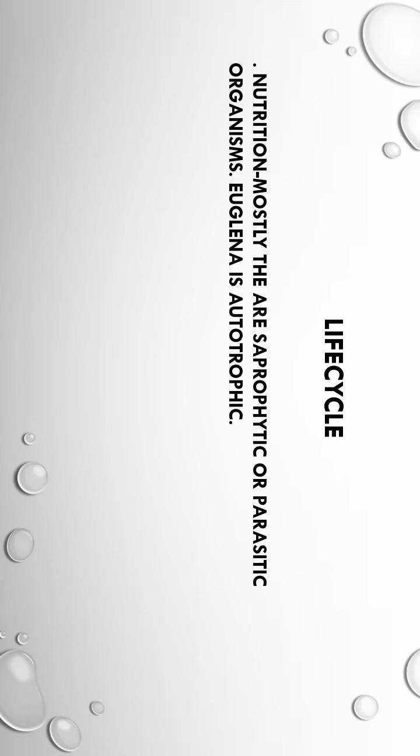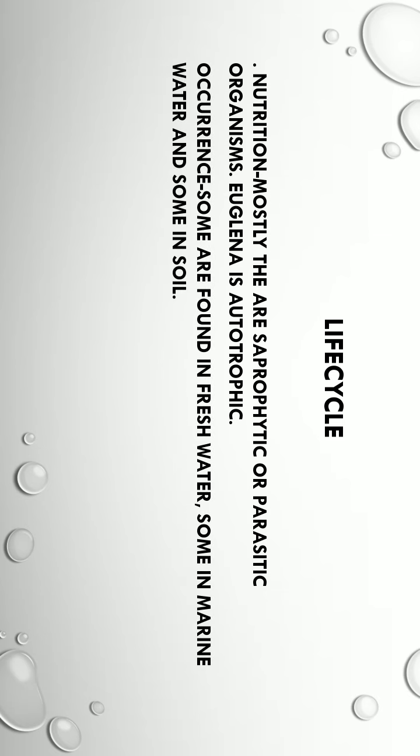First, let us discuss the life cycle or lifestyle of protozoans. First is nutrition. Most of the protozoans are saprophytic or parasitic organisms, but there is one protozoan which is autotrophic because it has chlorophyll in it. Then where are they found? Some protozoans are found in fresh water, some are found in marine water, and some are also found in soil.